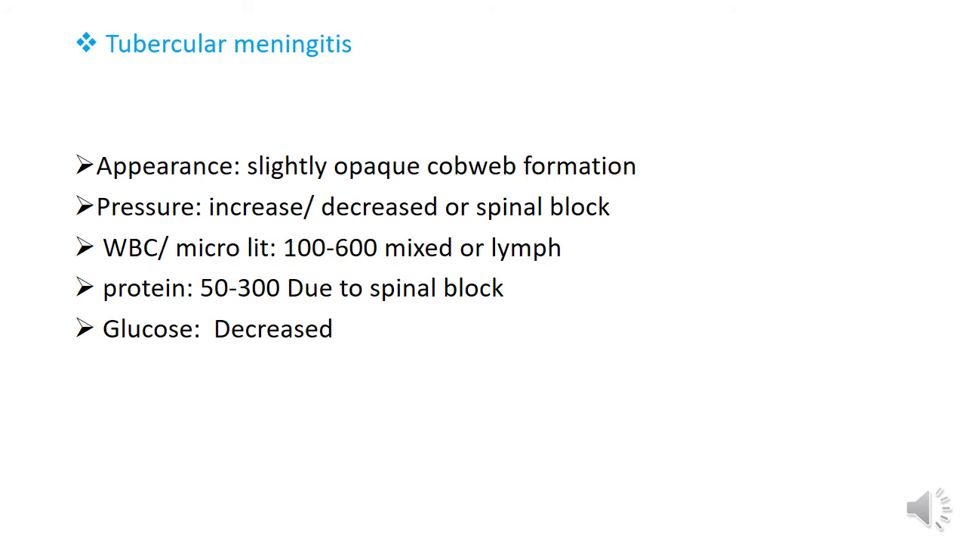Pressure increases or decreases, or the spinal cord is blocked due to this tuberculosis infection. Then the WBC count is 100 to 600, mixed or lymphocytes. Proteins are 100 to 500 because the spinal cord is blocked, and the glucose level decreases in tubercular meningitis.